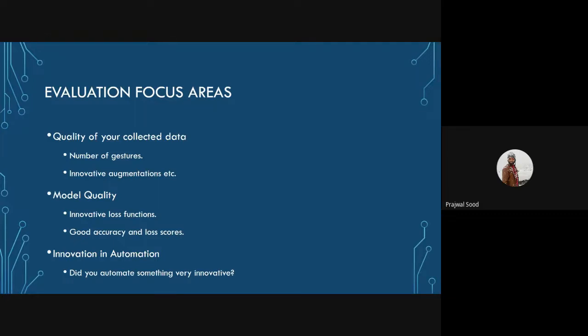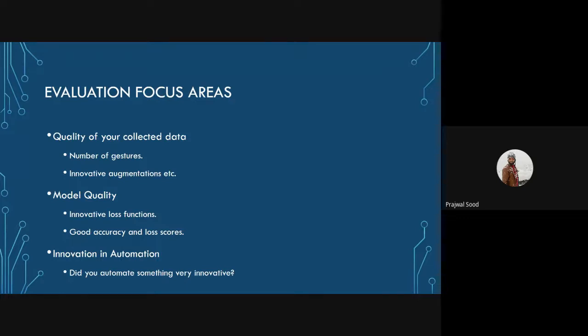Next up would be the model quality. How innovative is my model architecture? Did I directly copy some famous architecture without understanding anything about it? Did I try some innovative loss function in my model? Is my model giving a good accuracy over the testing set or the validation set? Are my model loss scores good? So these would also be considered.